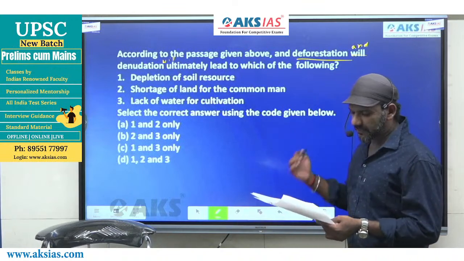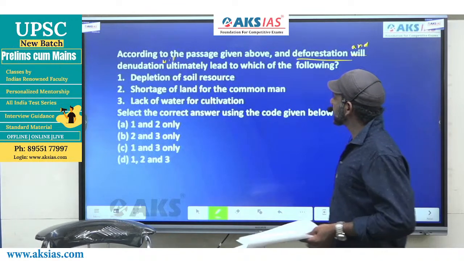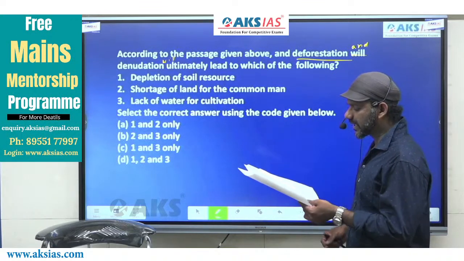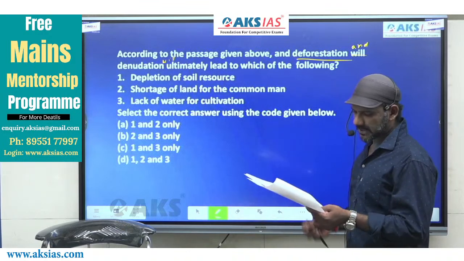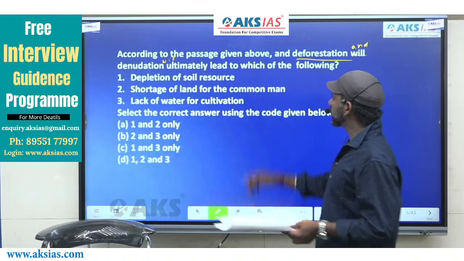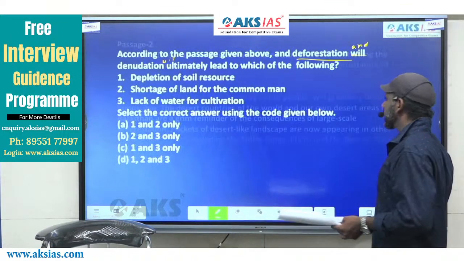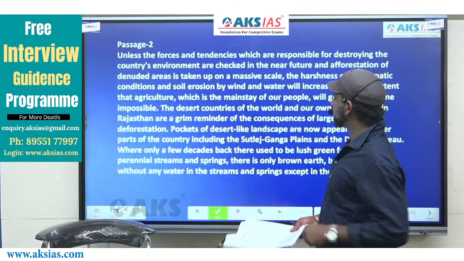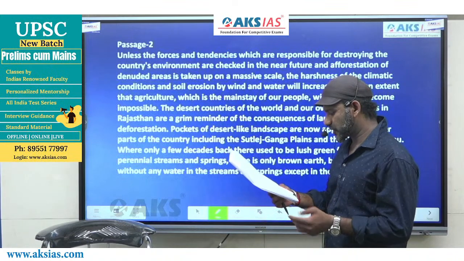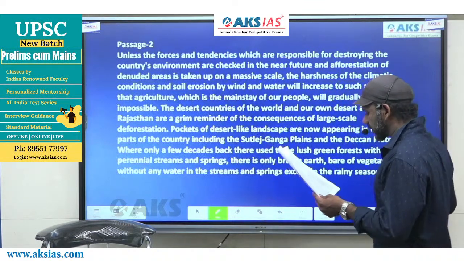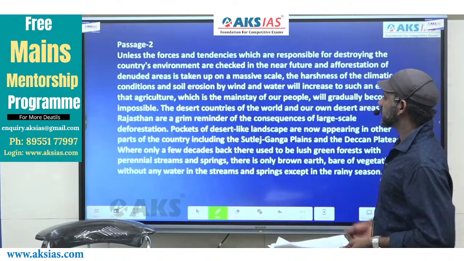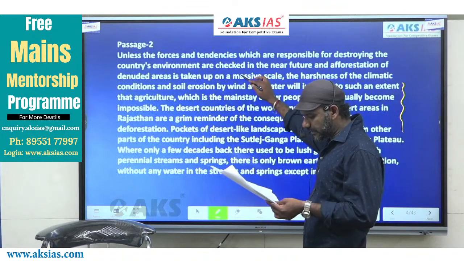We'll read the options, then we'll move to the exact part of the passage. 1 says depletion of soil resource. 2 says shortage of land for the common man. 3 says lack of water for cultivation. And these are the options given. Come to the first one, depletion of soil resource. We need to find out whether this idea is talked about in that context or not. Come to the passage. Anyway, it's a long sentence, in fact, so I'll start from the beginning.